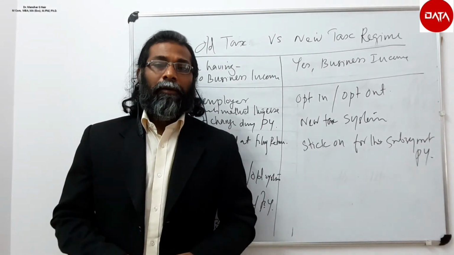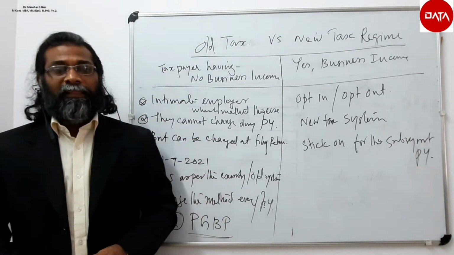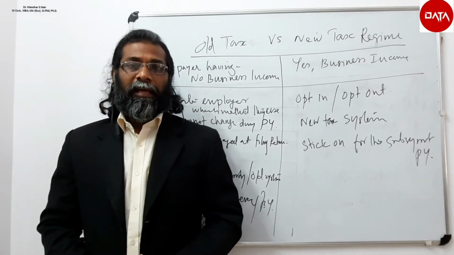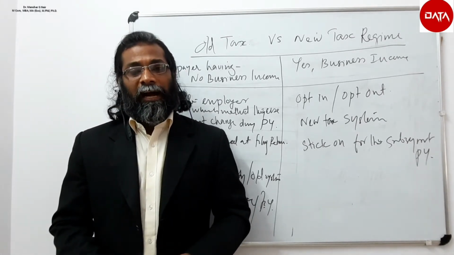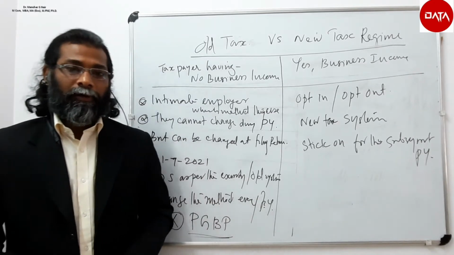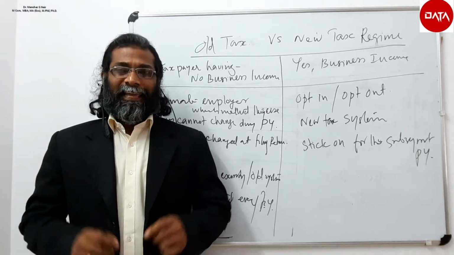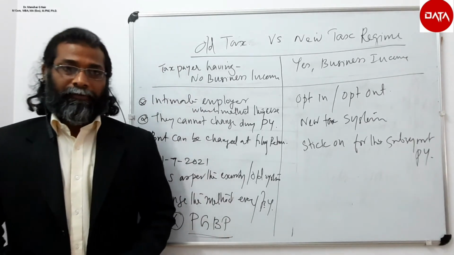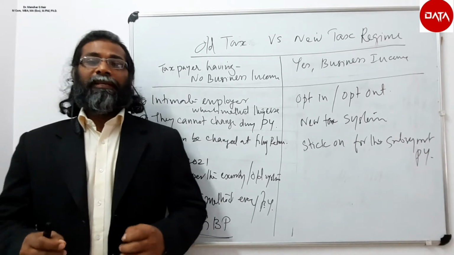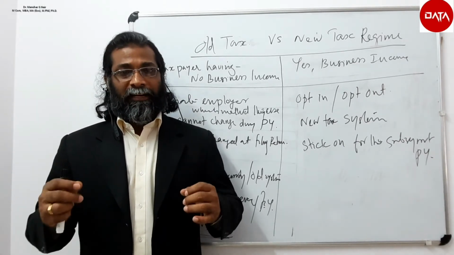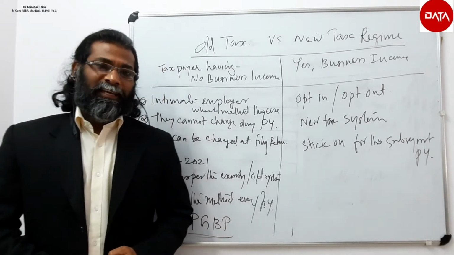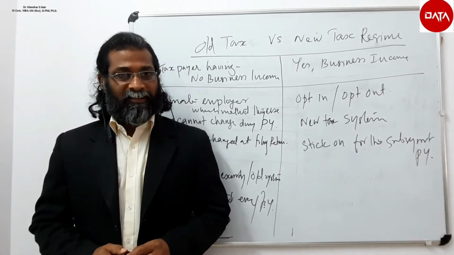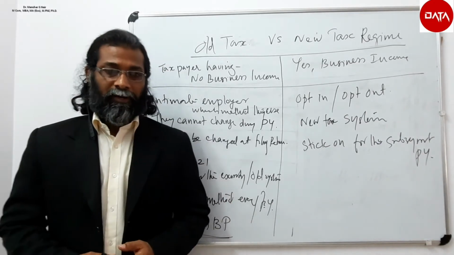For example, from the salary income, the deduction eligible or the exemption eligible as per section 10 subsection 5, the leave travel concession exemption cannot be exercised as per section 10.5 if you adopt the new tax system, that is the optional taxing system. Similarly, section 10.13A, that is house rent allowances deduction, will also not be possible.